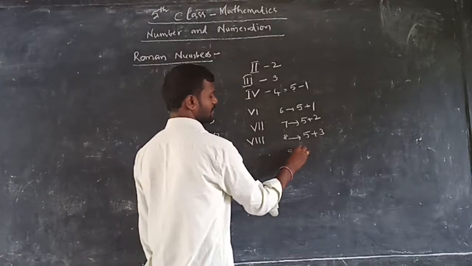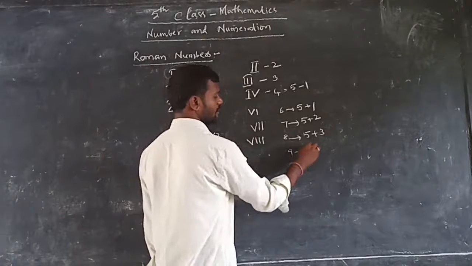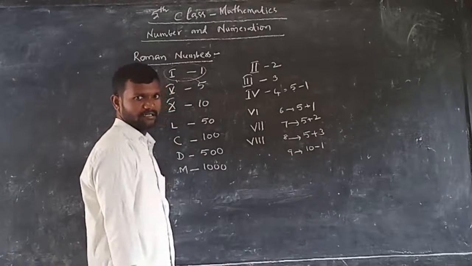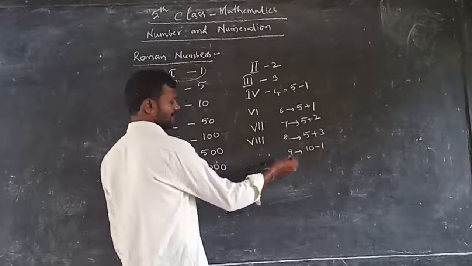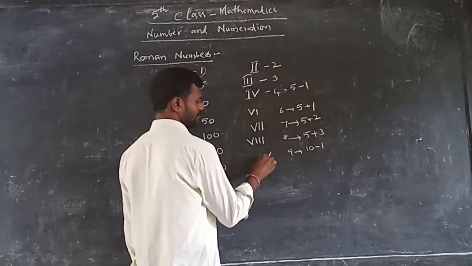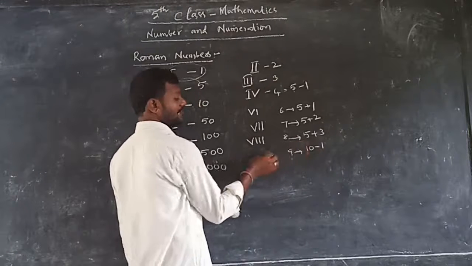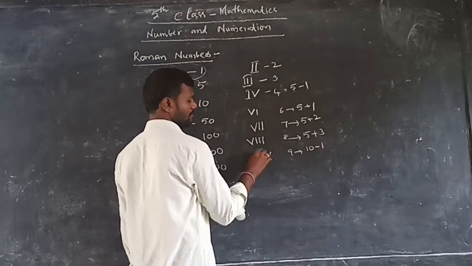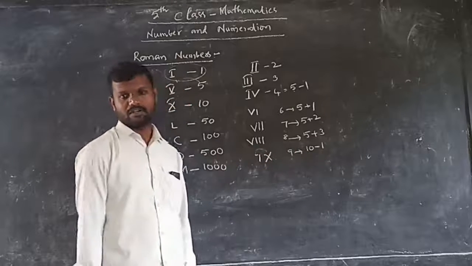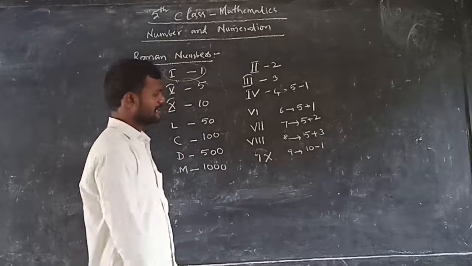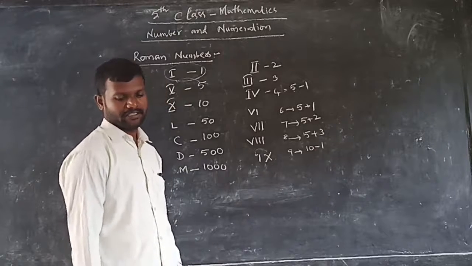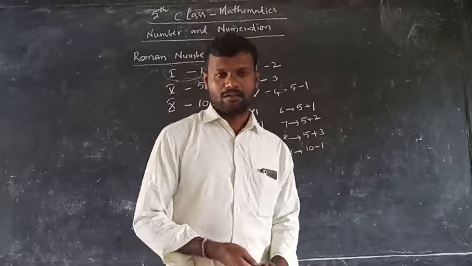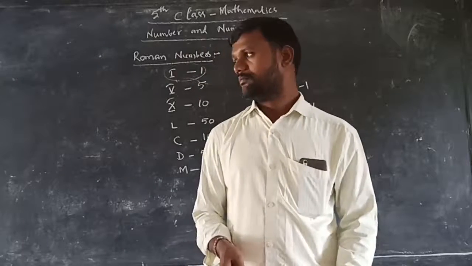Next 9 is there. 9 is what? 10 minus 1, that is 9. So what can we write? 10 means X. Minus means where we have to write? Just before. How much? 1. So this is what? 9. Next, X means 10. Like this, you will learn the Roman numbers in which class? In the 4th class also.